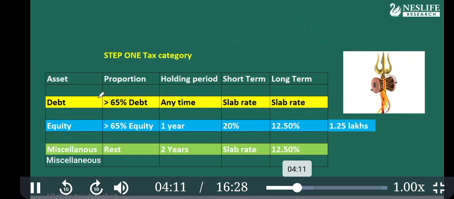First, you go to the portfolio and check, is the debt component more than 65%? If yes, it is D. If no, go and check the next condition. Is the equity component more than 65%? Yes, it is equity. If both conditions are not fulfilled, then everything else is miscellaneous. Okay, so let's see here.